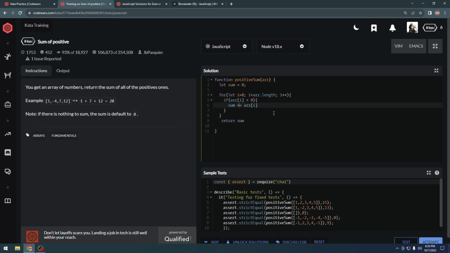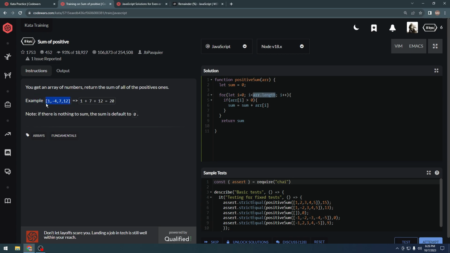As I've talked about previously, this is doing the exact same thing as sum equal to sum plus array index, where we want to change the variable and add to it. That's why we're using a let and not a const. So we're doing sum equal to sum plus array index 1, so 1 in this case, and then the loop runs once again, we increment i to make it 1, and after that we check whether i is less than array dot length.